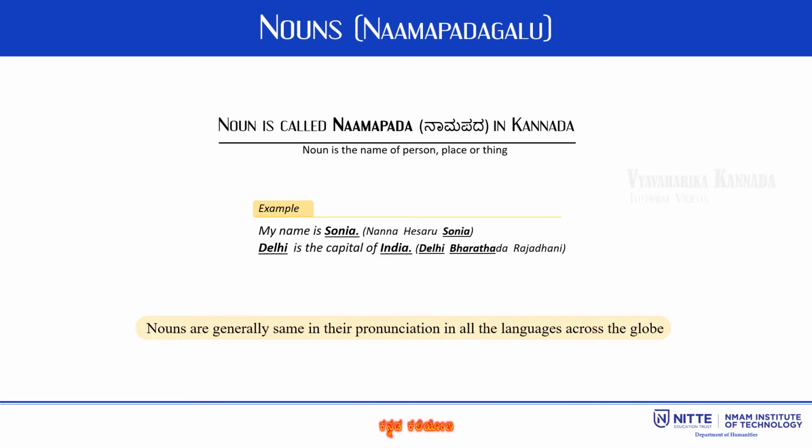Some of the examples for nouns are, for people, Ramesh, Geeta, Arun. For place, Delhi, London, Bangalore. For things, table, book, fan. Nouns are generally pronounced in the same way in all the languages across the globe. The Kannada pronunciation of the name Rohini remains the same even in English language.